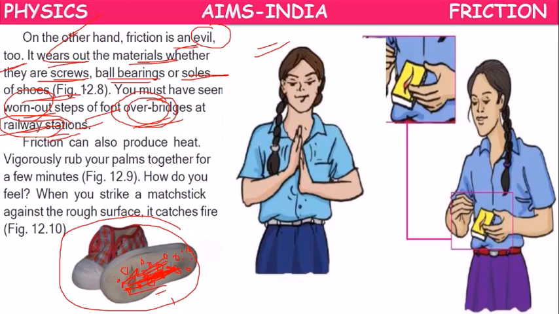Next, that is one bad effect, children. Friction can also produce heat. If you vigorously, means fast, rub your palms together for a few minutes, some heat will be generated between your hands. Or when you strike a matchstick against a rough surface, fire will be generated because of the rubbing of the matchstick. With that, we can create any kind of damage. We can use it for a good purpose and we can use it for a bad purpose also.